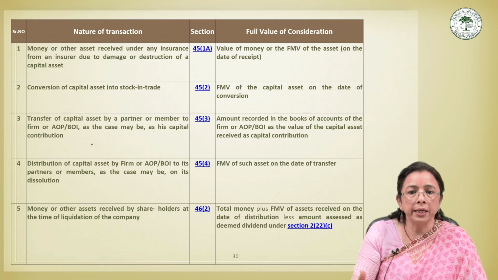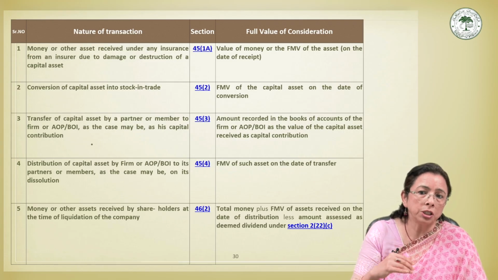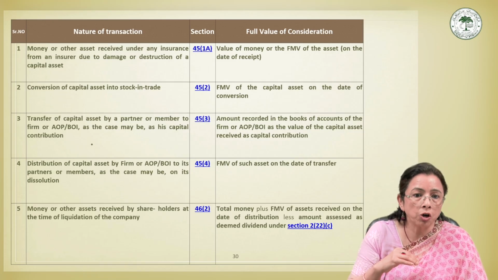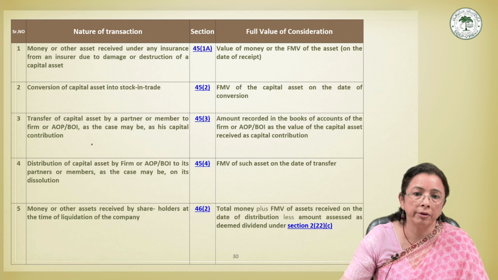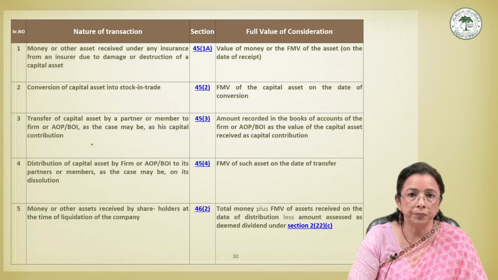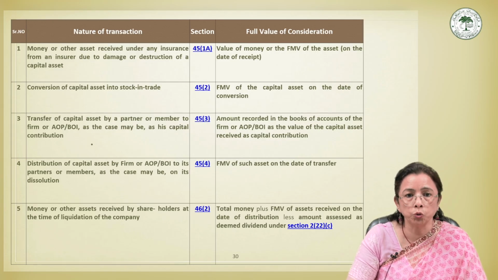Although the capital gain arises at the time of conversion, the tax on such gain becomes payable only in the year in which the stock in trade is actually sold. So, this provision ensures that the appreciation in the value of the asset up to the date of conversion is taxed under the head capital gain. This was section 45 subsection 2.